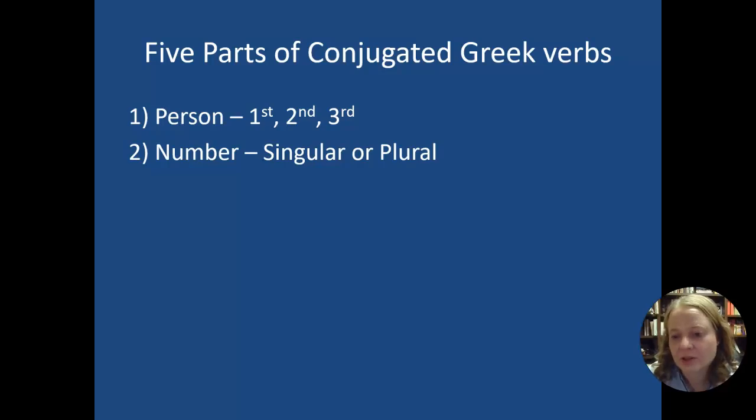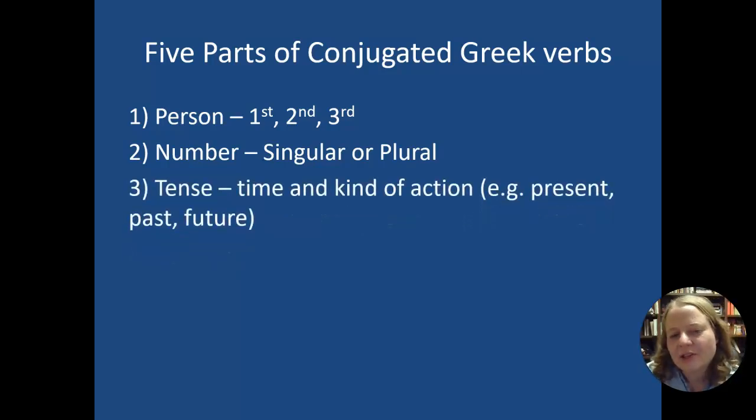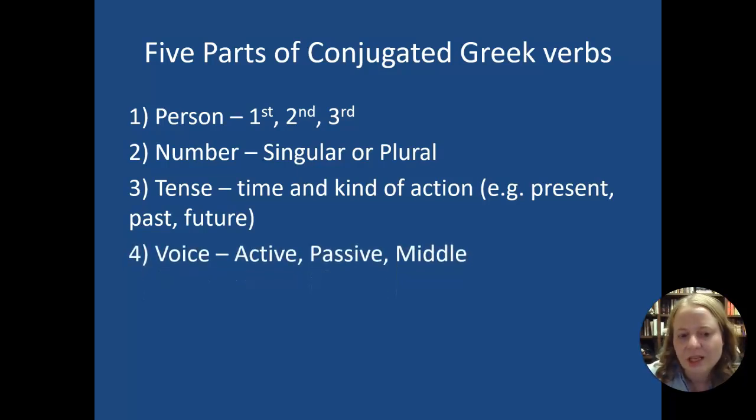Singular or plural, so I, you, he, she, it, those are all singular. We, y'all, they, those are all plural. It also does have tense, which we've mostly ignored up to this point because you've only known the present tense. But we're also going to learn about verbs in the past and in the future from now on.